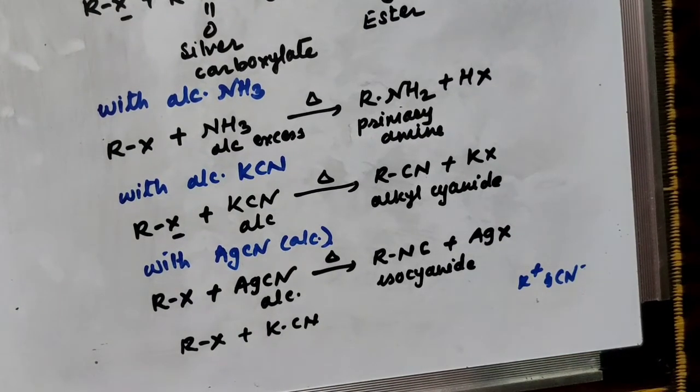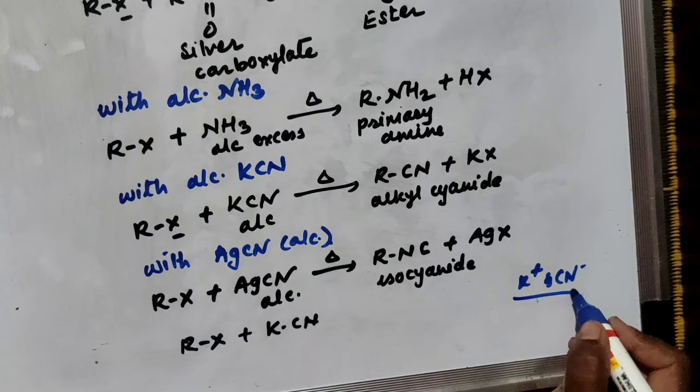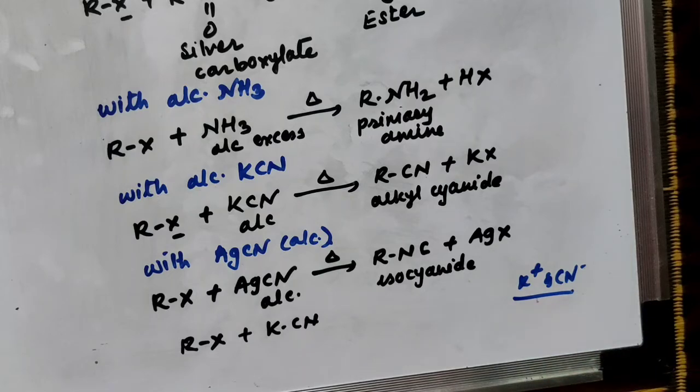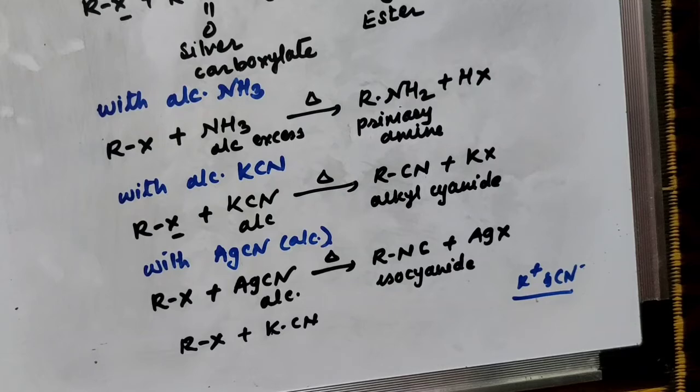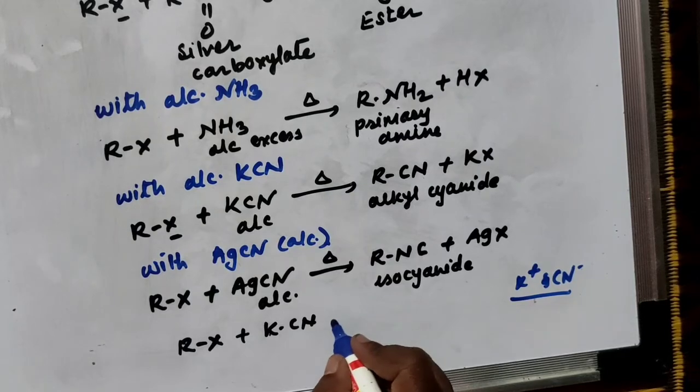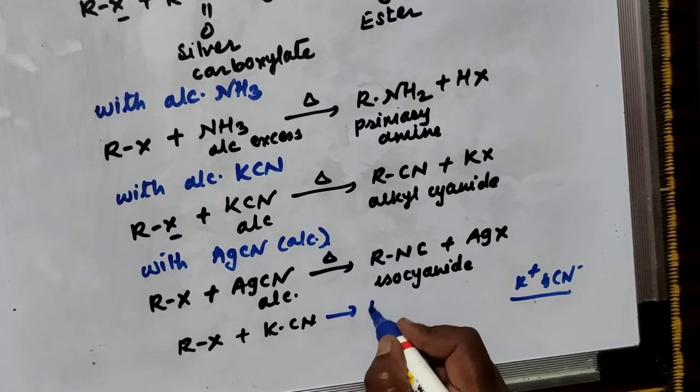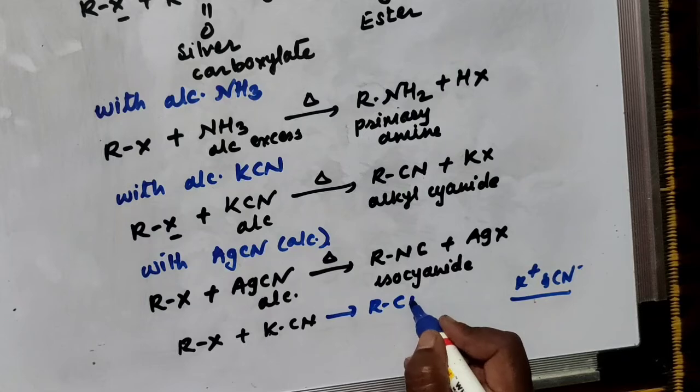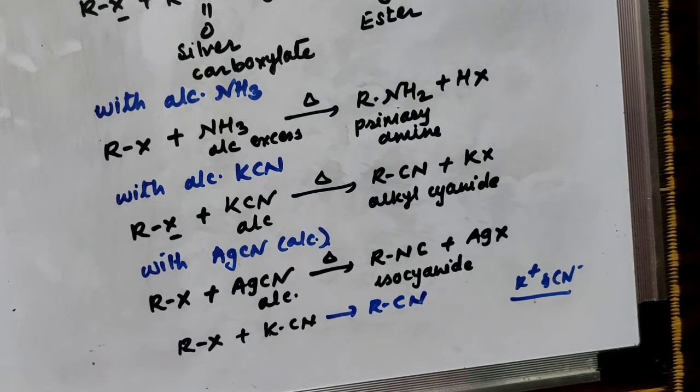RX and KCN, when heated with each other, form K plus and CN minus ions. Because between potassium and cyanide, the electron pair is shifted more towards the cyanide group, the carbon atom takes both electrons and acquires a negative charge. So here there is a formation of RCN. The bonding is through the carbon atom, and the C-C bond is more stable than the C-N bond.